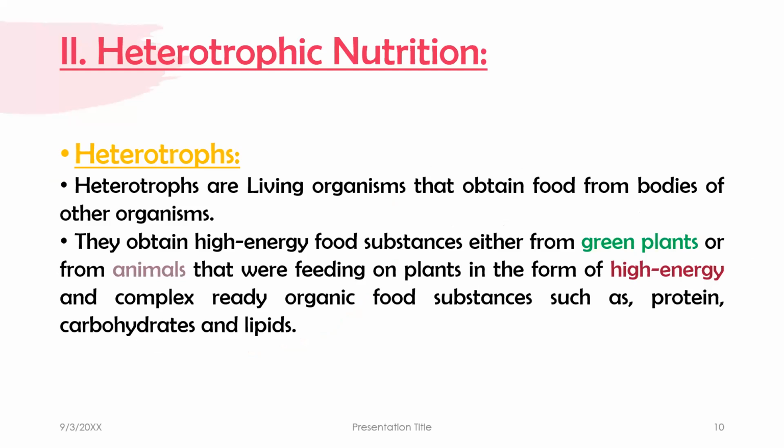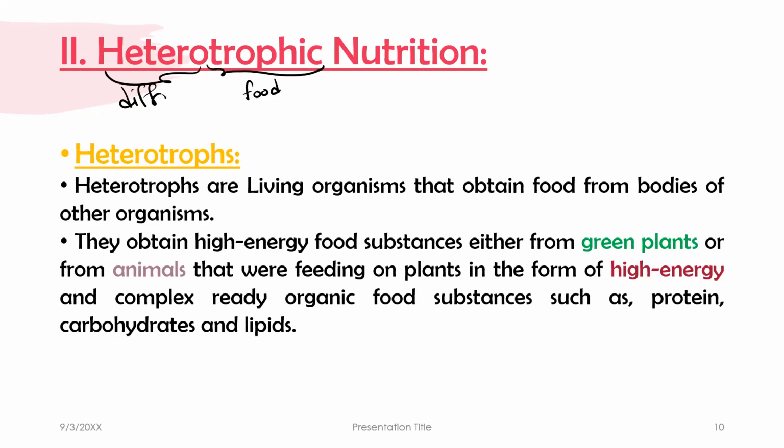How about the other kind of nutrition? We have the heterotrophic nutrition. Heterotrophs, what does it mean? Let's see. Trophic, we said already, means food. Hetero means different. So we have different kinds of food nutrition. It's not self. They depend on other things to take their energy or food.